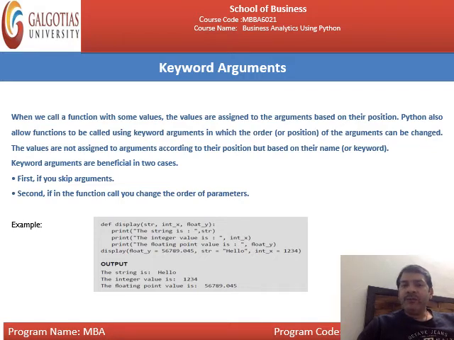When the output is executed, first of all it will search for the string. The string is hello, so it will print hello. Then the integer value, which is 1234. The statements will be executed in the sequential order. It doesn't matter whether you have changed the position of the arguments or not. You can change the position of the arguments, but the statements will be executed as they are written in the source code. This is all about keyword arguments.